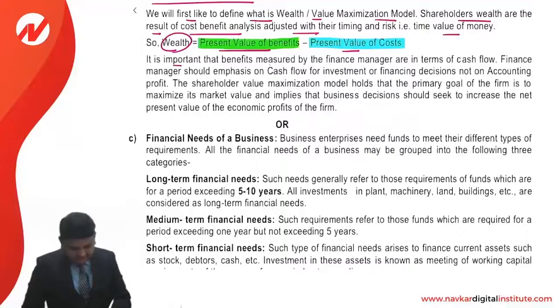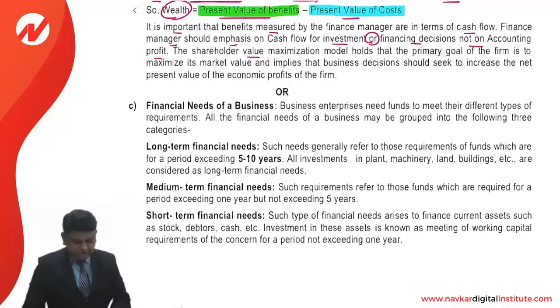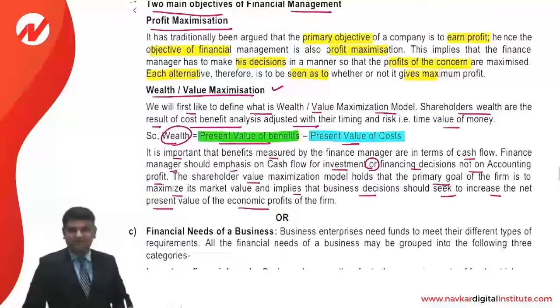It is important that the benefits measured by the finance manager are in terms of cash flows. The finance manager should give importance to cash flows for investment or financing decisions, not to accounting profit. The shareholders' value maximization model holds that the primary goal of the firm is to maximize its market value, and implies that business decisions should seek an increase in the net present value of the economic profit of the firm.